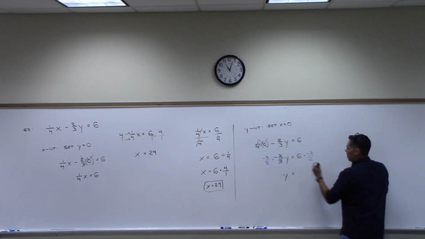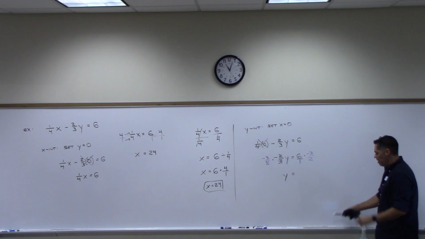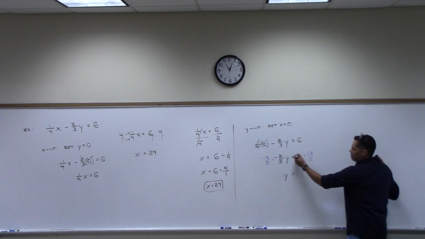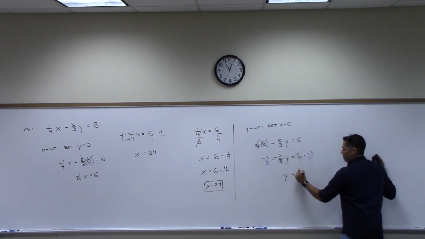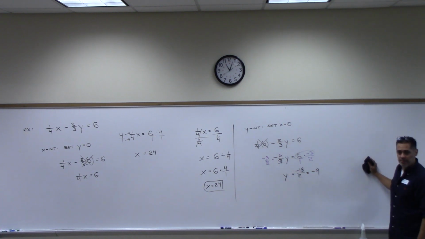And then how do you multiply this straight across? What would you get over there on the right-hand side? Negative 18 over 2, and that's negative 9.